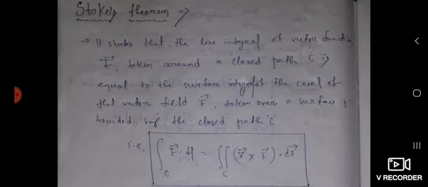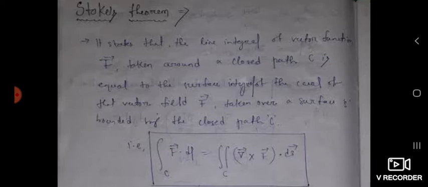So, Stokes theorem states that the line integral of a vector function F taken around a closed path C is equal to the surface integral of the curl of the vector field F taken over a surface S bounded by the closed path C. That is Stokes theorem.